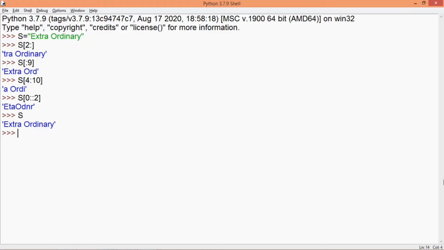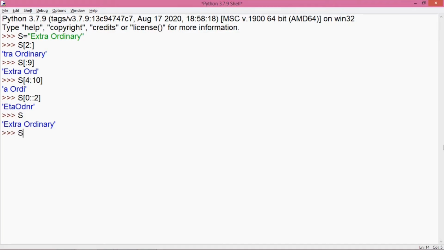So if you do not want to specify the stop value, you can leave it like this. So we can specify any integer in the step value also. So what we saw in the last example was that the stop value was missing. So it automatically goes till the length of the string.